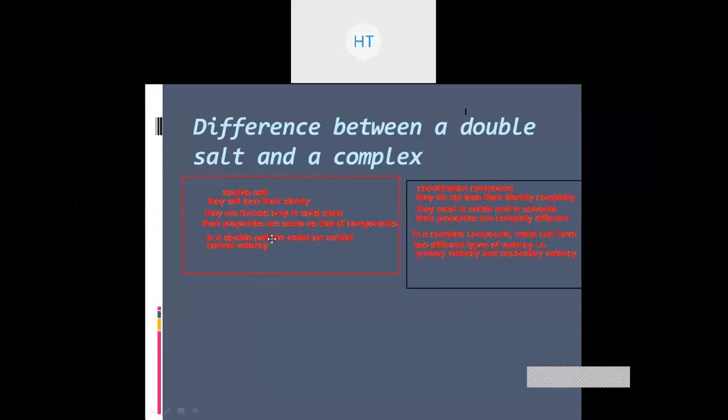So does anyone have any problem here? Double salt यानी कि क्या है? Two different salts को हम ले लेंगे, we'll fuse them together, we'll heat it and then it is formed, and when you put it into water it dissociates completely, it breaks up into its ions. Coordination compounds are those compounds which do not dissociate completely into their ion forms. Okay, so does anyone have any problem so far? Did you understand?